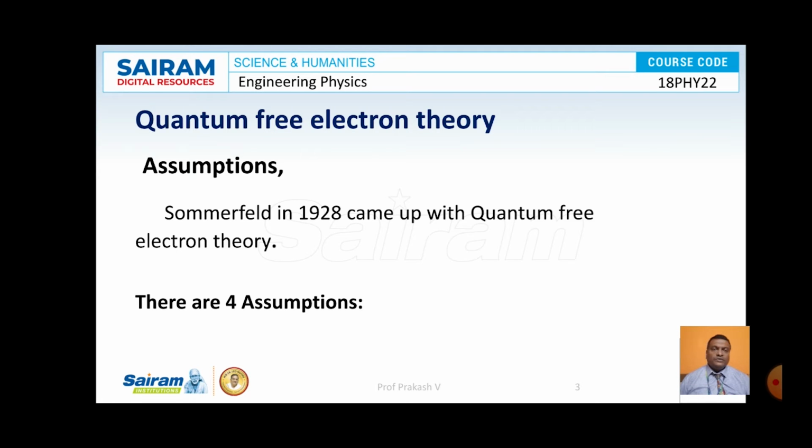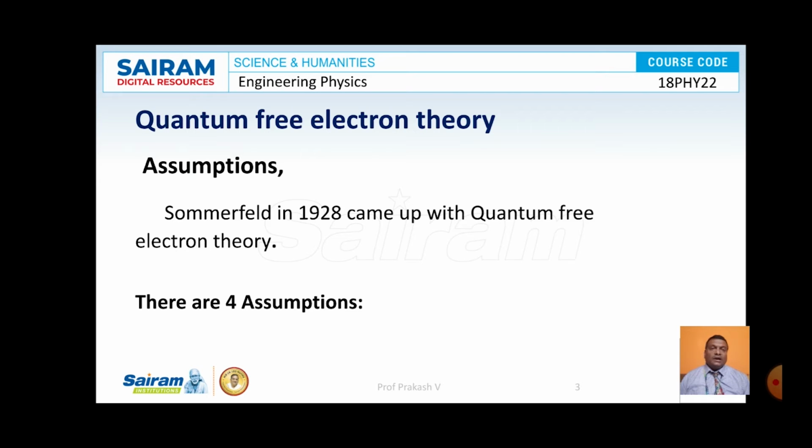Pauli's exclusion principle states that no two electrons can occupy a particular energy level with all the 4 quantum numbers the same. The 4 quantum numbers associated with an electron are the principal quantum number, spin quantum number, azimuthal quantum number, and magnetic quantum number. So according to Pauli's exclusion principle, no two electrons can occupy a particular energy level with all the 4 quantum numbers the same. That's the assumption.